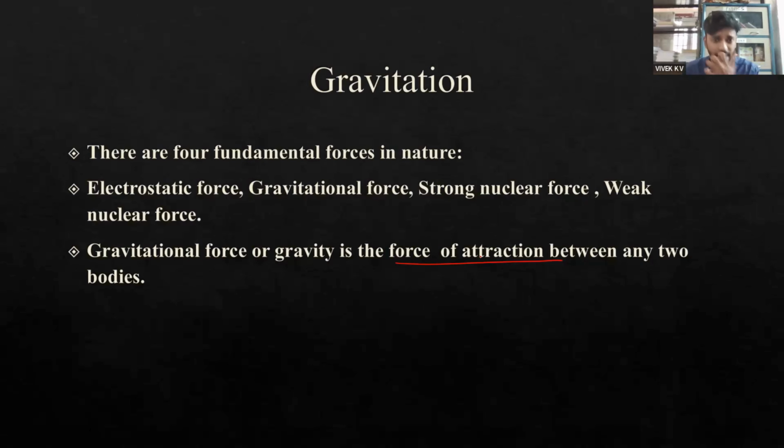Out of all the fundamental forces in nature, gravitational force is the weakest, because it depends on mass. If the mass is large enough, then we can experience the effect of gravity. But if the distance between the masses is very large, then the effect of gravitational force is very limited. So gravitational force is a very weak fundamental force in nature.